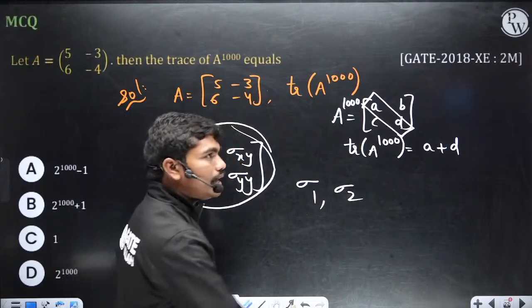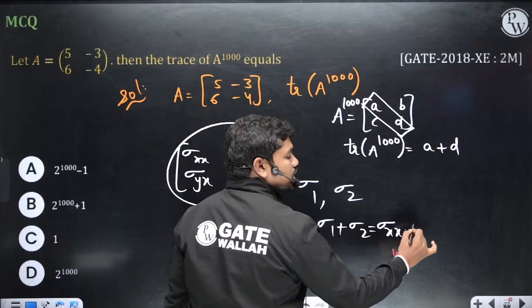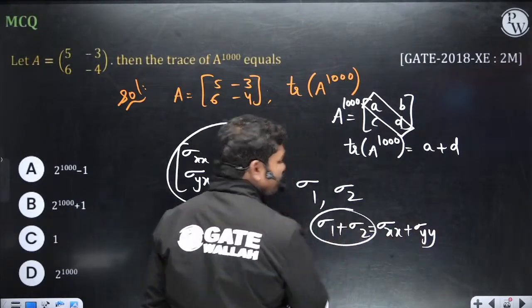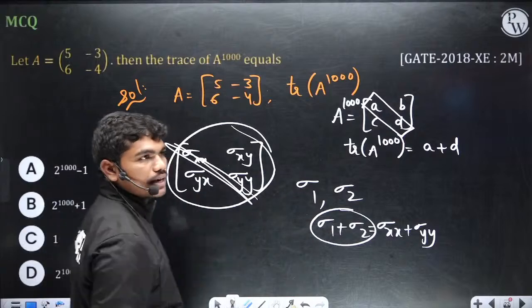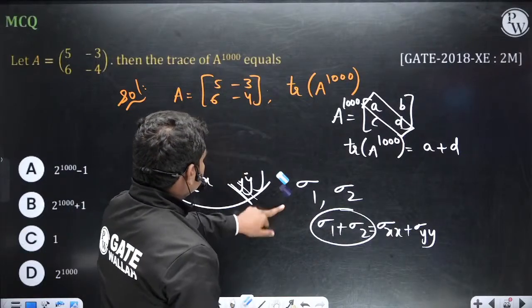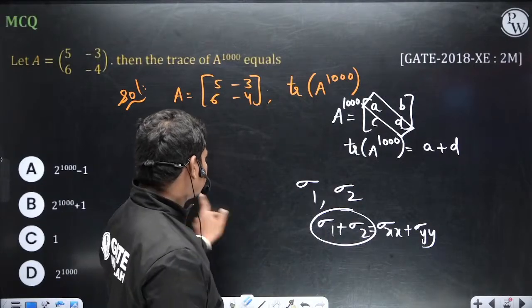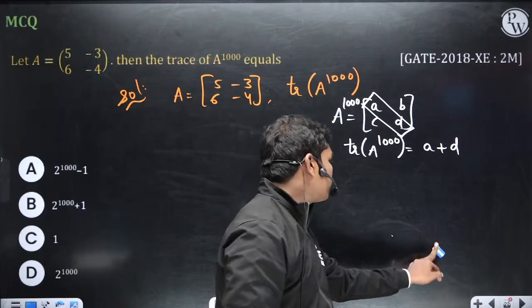That's why sigma 1 plus sigma 2 is equal to the sum of normal stresses, which is the sum of eigenvalues, the sum of the principal diagonal elements. Clear? When I teach the Navier-Stokes equation in fluid mechanics, every time I teach this. Okay, fine, no issue.